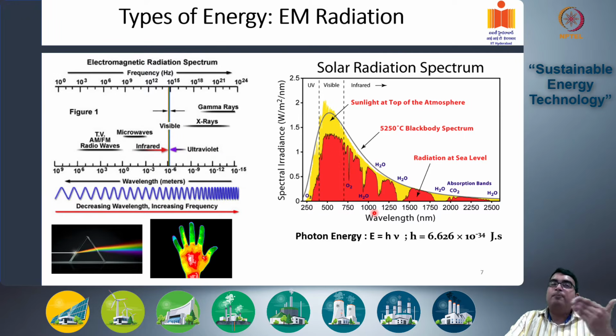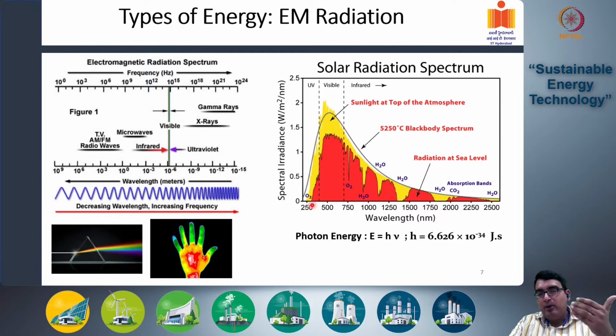Part of the solar radiation gets absorbed by the atmosphere or reflected by clouds, dust and other aspects of the atmosphere back to space, so that part does not reach the surface. But the rest which does reach is given by this red region, and what is hitting the top of the atmosphere is given by the yellow region. And here we are seeing on the x-axis the wavelength of this spectrum.